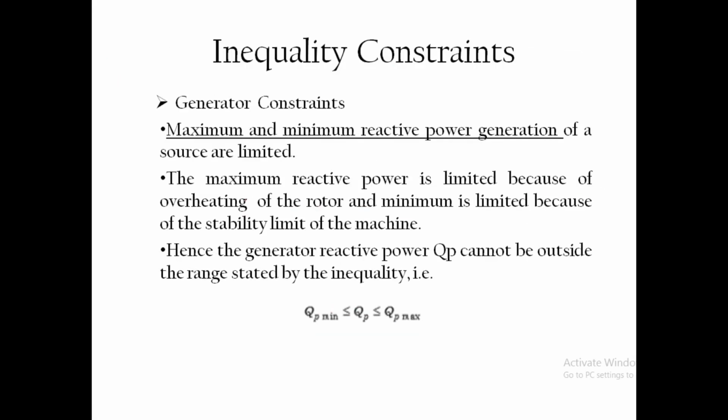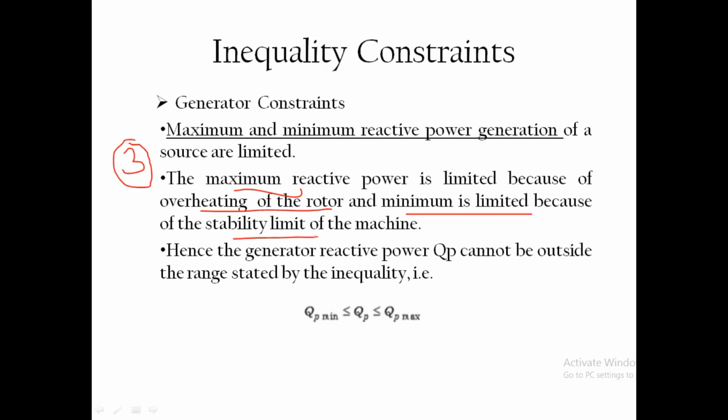Now the third one is generator reactive power generation. So the first one is apparent power, total power. The second one is active power. The third one is reactive power. Maximum reactive power is limited because of overheating of the rotor. Again, overheating, thermal considerations. Due to the overheating, the maximum value is limited, and the minimum is limited because of the stability limit. So again, the same thing only.